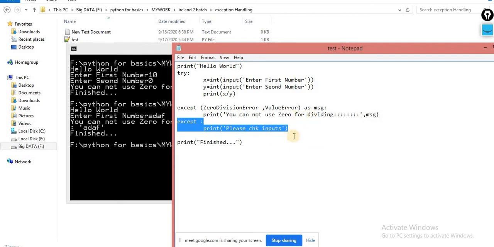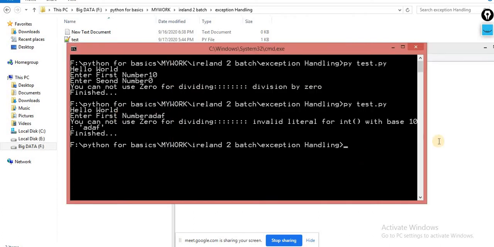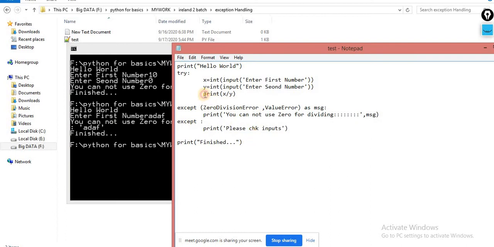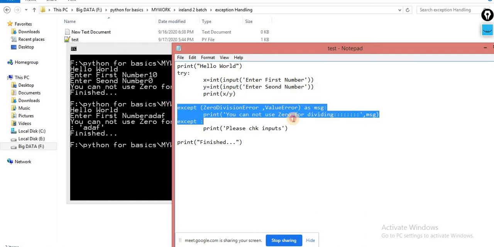Remember, sometimes an interviewer can ask about this. Next, what exactly is happening over here? Try to understand that concept. Now your program is gracefully terminated. Whenever the error occurs here, immediately the control travels to here. So everything goes fine after implementing.